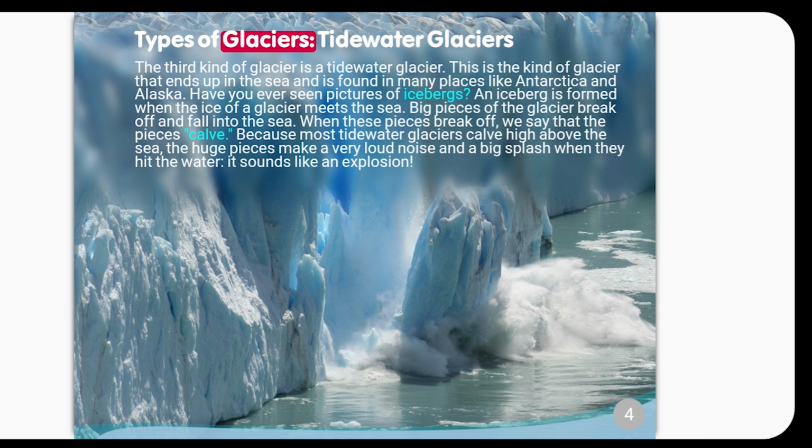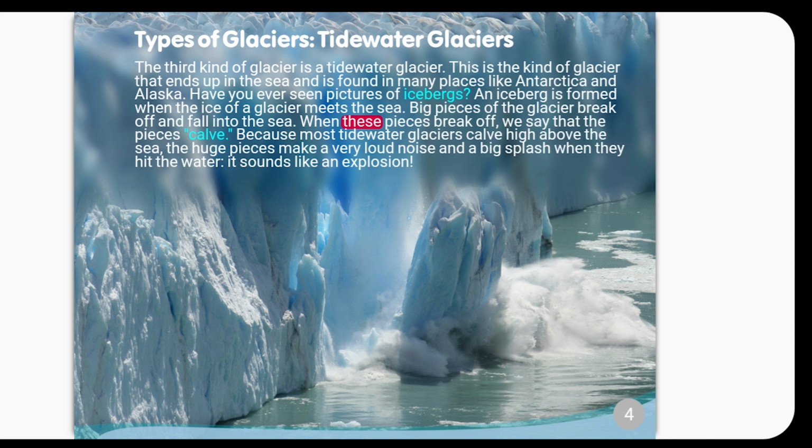Types of glaciers. Tidewater glaciers. The third kind of glacier is a tidewater glacier. This is the kind of glacier that ends up in the sea and is found in many places like Antarctica and Alaska. Have you ever seen pictures of icebergs? An iceberg is formed when the ice of a glacier meets the sea. Big pieces of the glacier break off and fall into the sea.